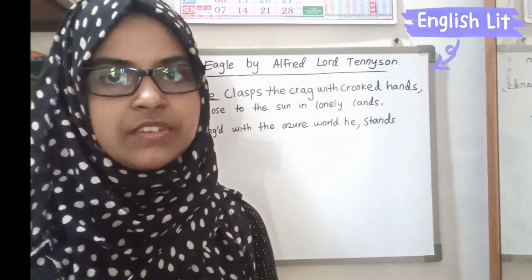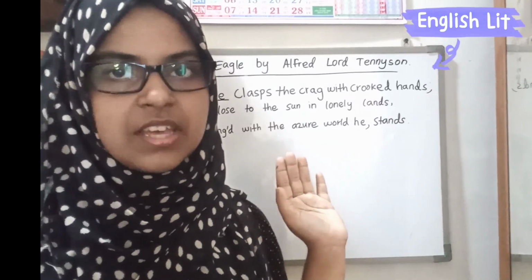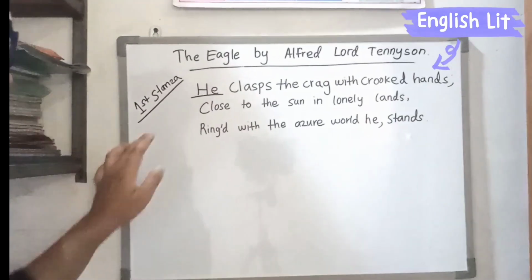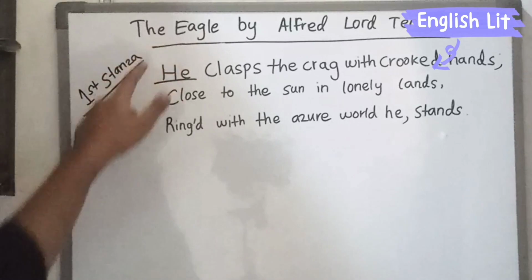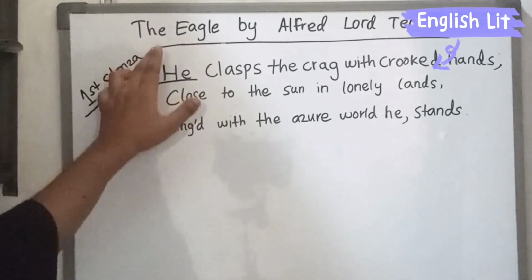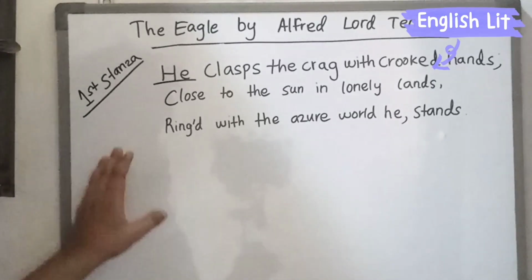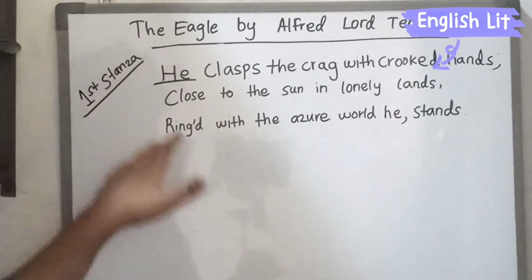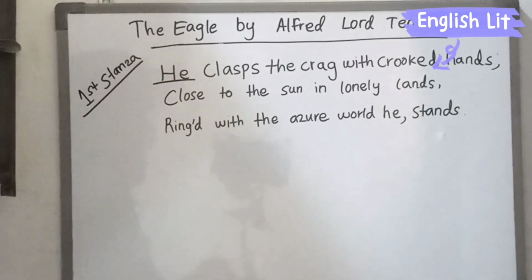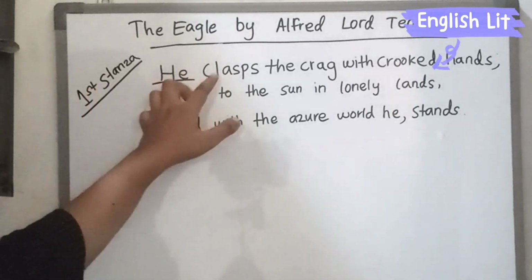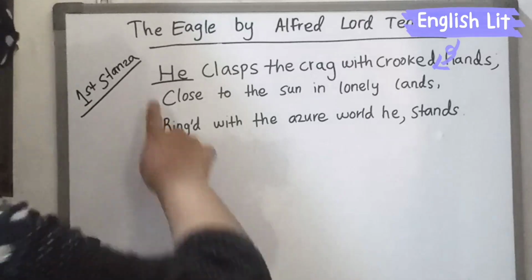object is called personification. I already mentioned the example also, this example, the eagle. The title suggests that the poem is going to discuss a bird, the eagle. So the bird is the eagle. So we have to understand that the poem is all about the eagle. But the poem starts with he, the pronoun he. Why? He clasped the crag with crooked hands. So he refers to the eagle.